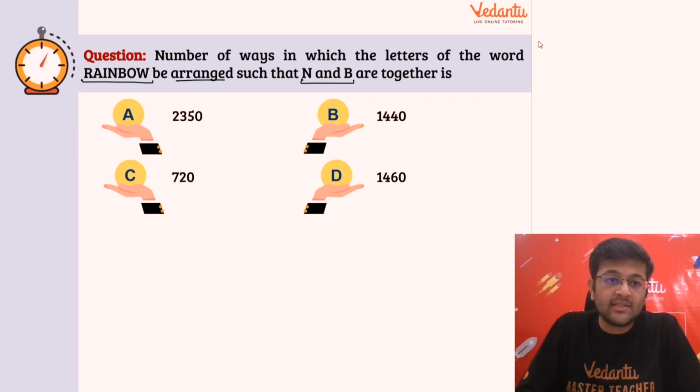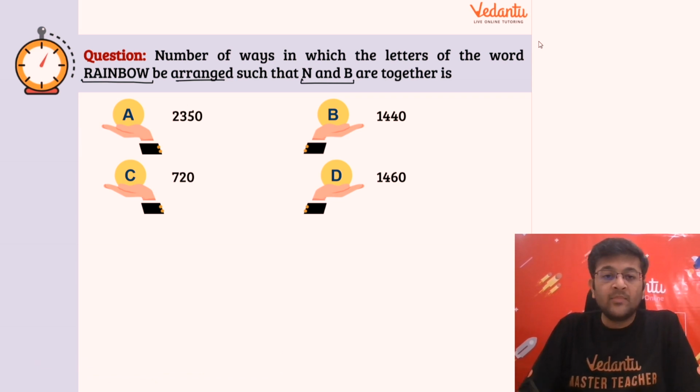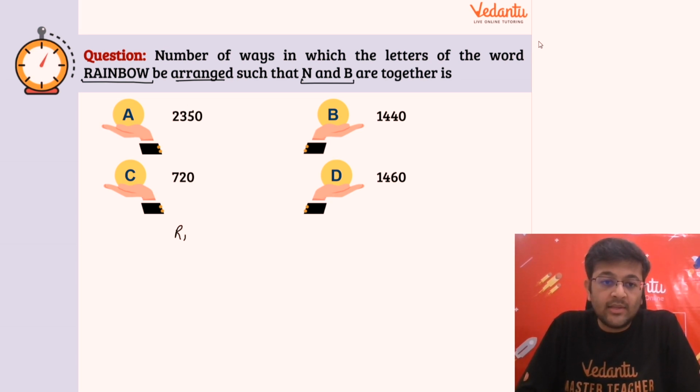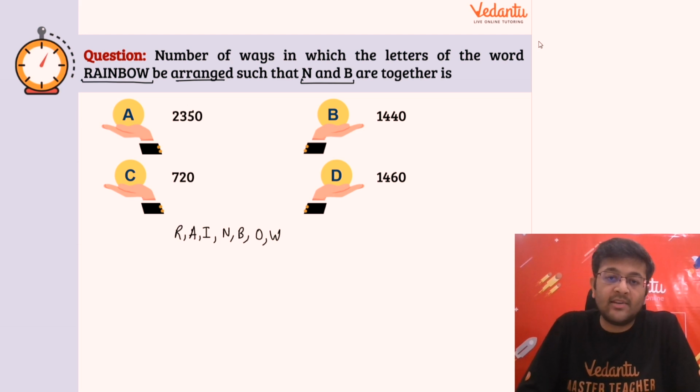I think how many letters are there? R A I N 4 5 6 7. So 7 letters are there. You have to arrange them, okay, in such a way such that N and B are together. Okay, so how to understand that? So guys, क्या करते हैं actually? What you do is R A I N and B O and W. Total there are 7 letters.